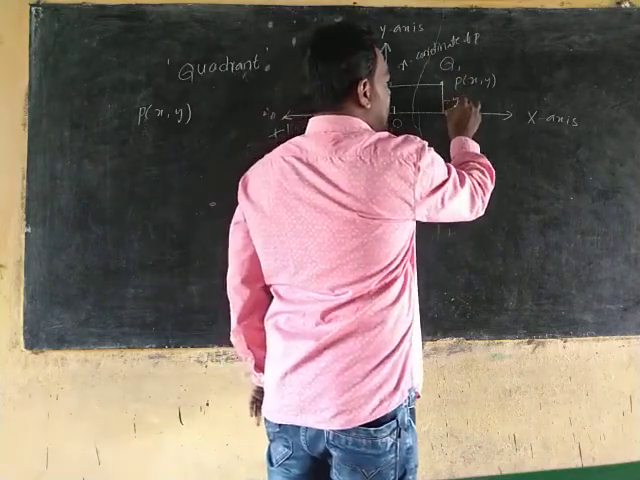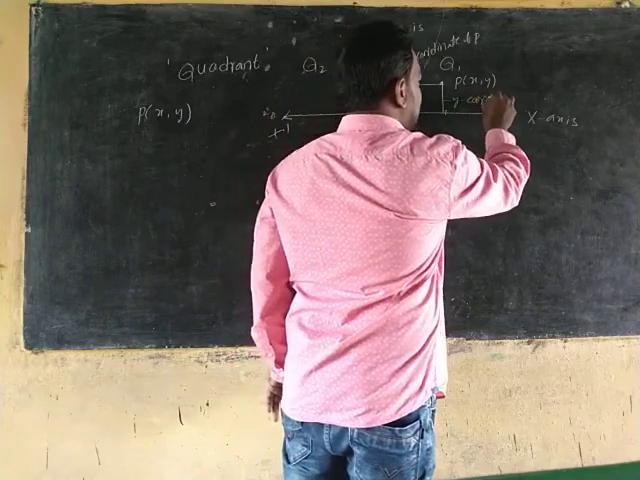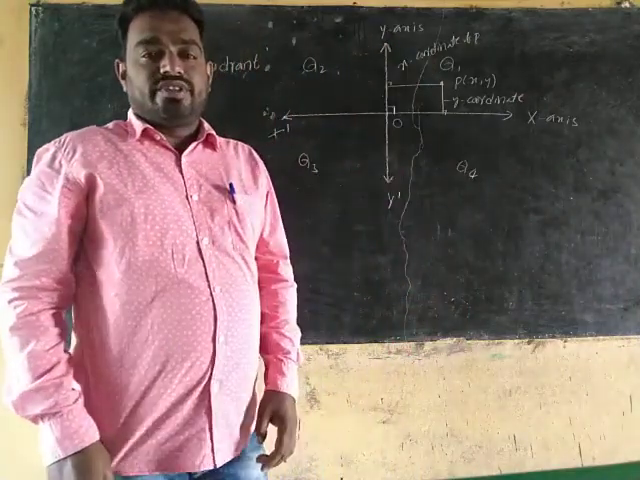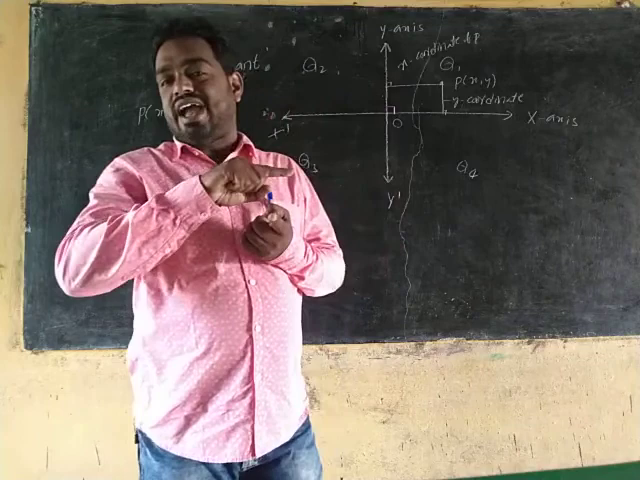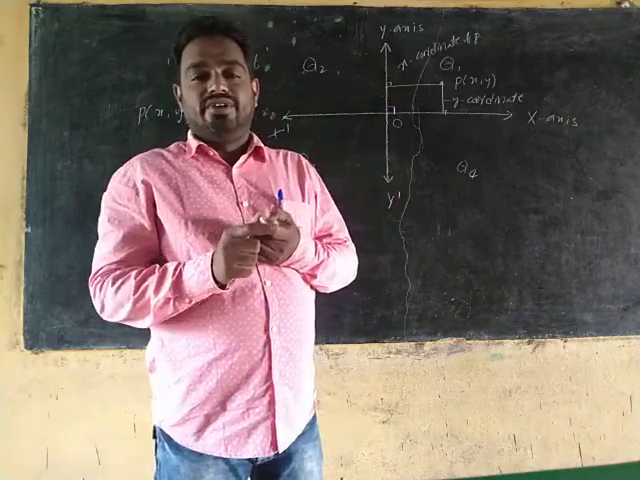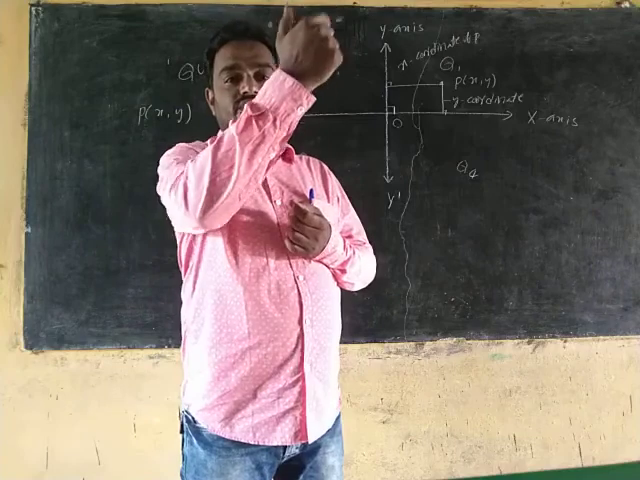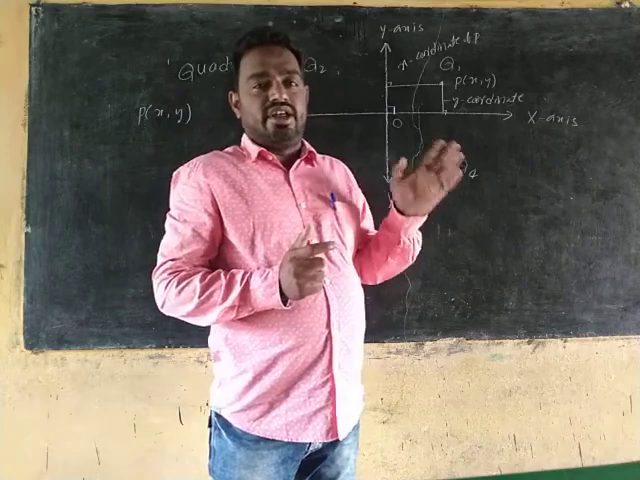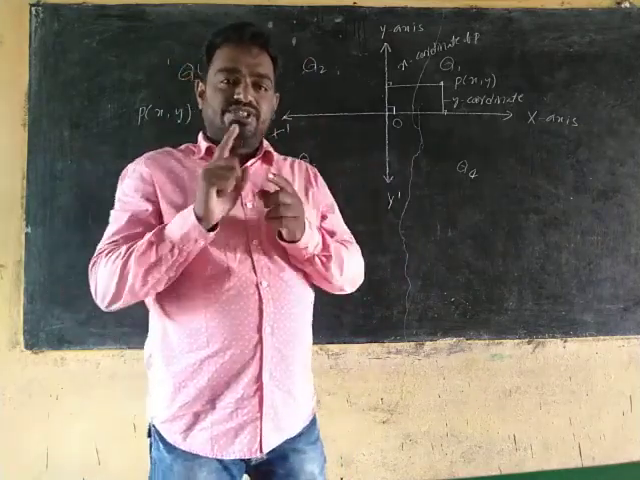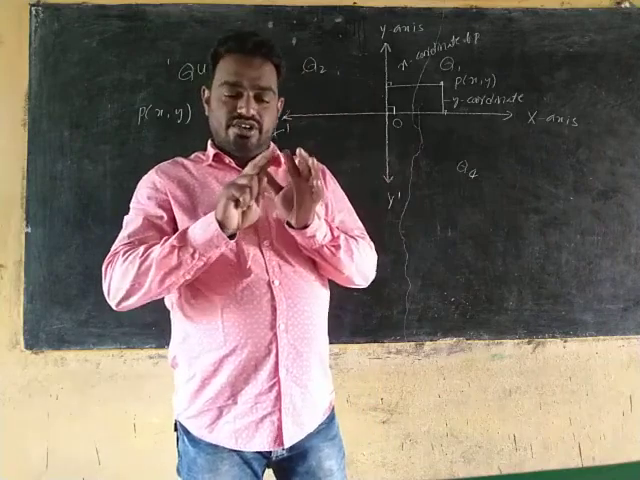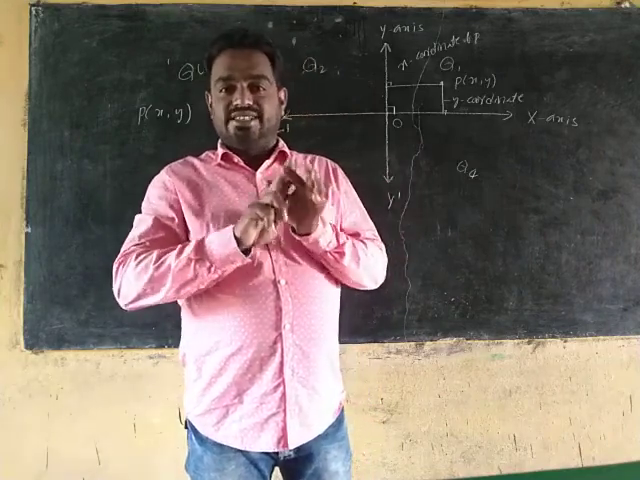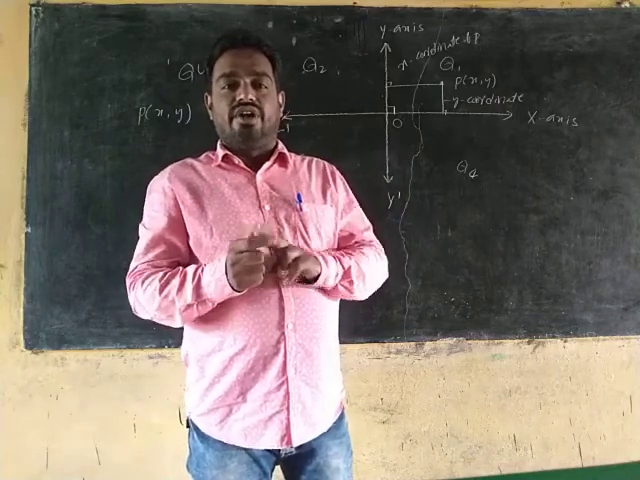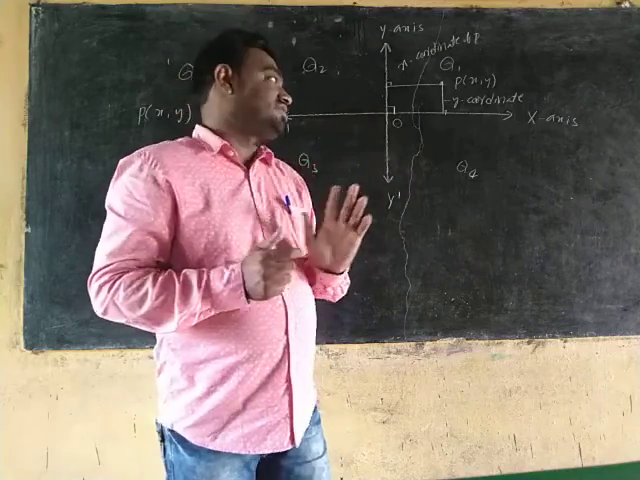is called the y coordinate. Understood? What is the x coordinate? The distance from P to the y axis is the x coordinate. The distance from P to the x axis is the y coordinate. Okay, remember that coordinate definition. What did we study now? First, coordinate system, origin, x axis, y axis, quadrant, x coordinate, y coordinate. Once you recall all these definitions,